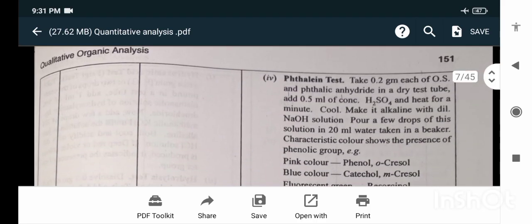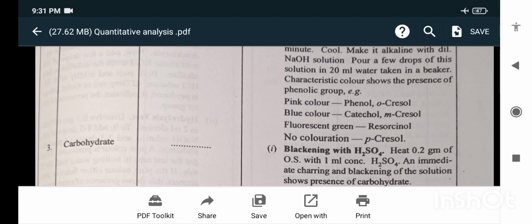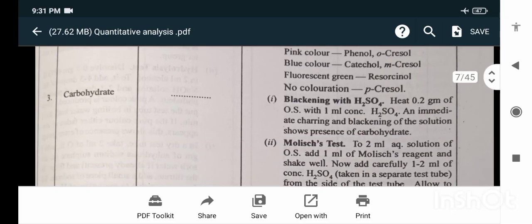Phthalein test. Take 0.2 gram each of the organic compound and phthalic anhydride in a dry test tube. Add 0.5 ml of concentrated H2SO4 and heat for a minute. Cool. Make it alkaline with dilute NaOH solution. Pour a few drops of this solution in 20 ml water taken in a beaker. A characteristic color shows the presence of a phenolic group. Pink color means phenol, ortho-cresol. Blue color, catechol, meta-cresol. Fluorescent green, resorcinol. No coloration, para-cresol.